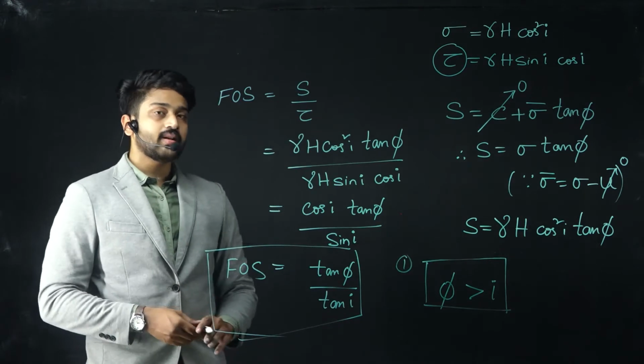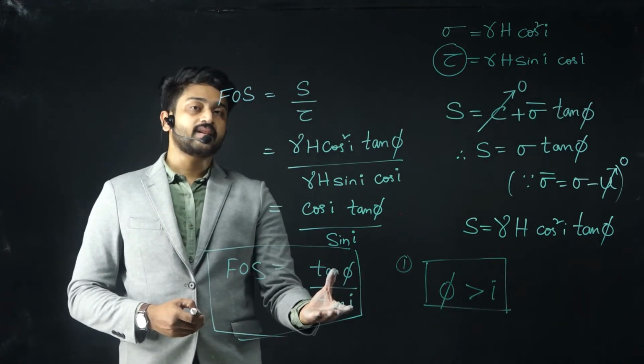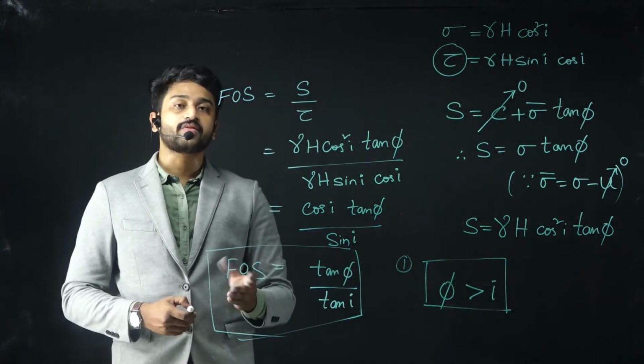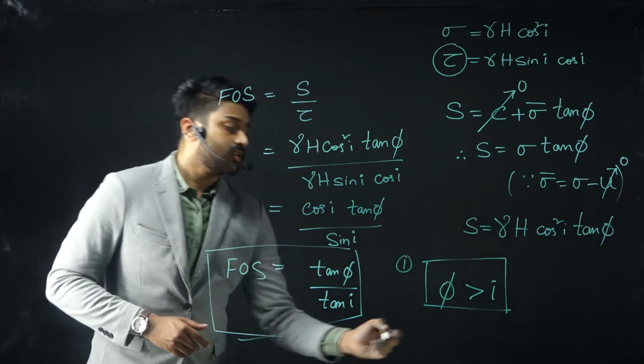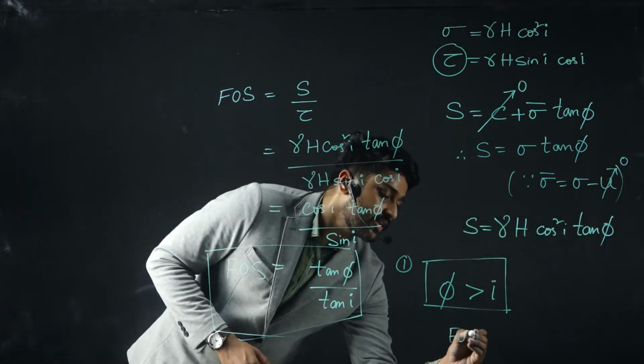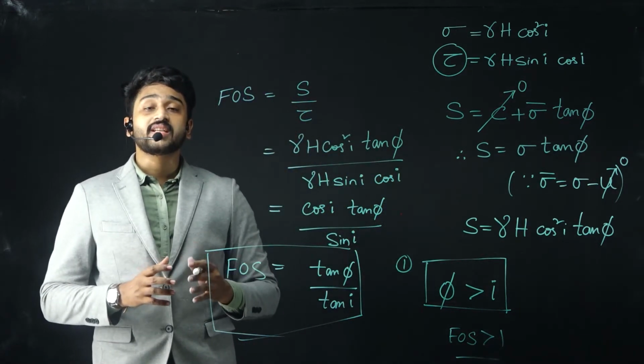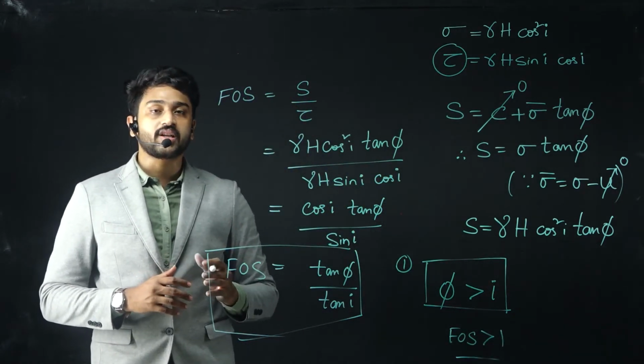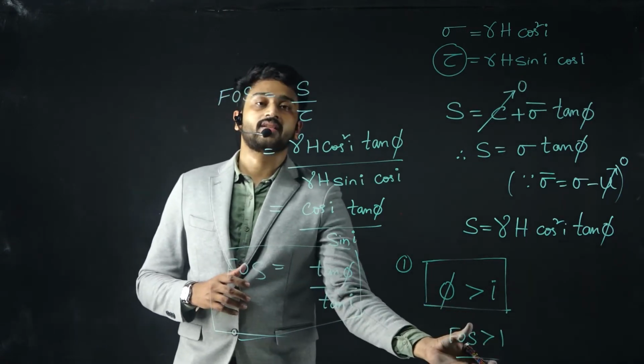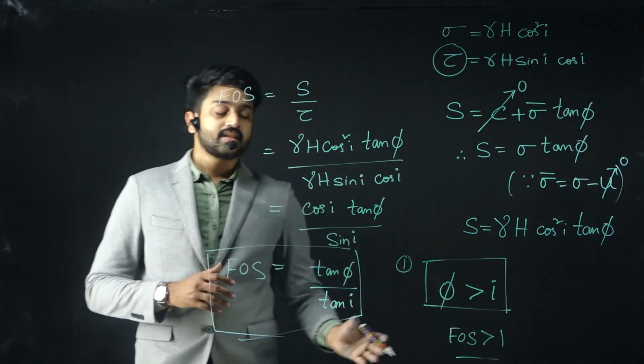What will happen? Tan phi will be greater than tan i, so obviously the factor of safety will be greater than 1. That means the soil is actually stable. The factor of safety greater than 1 means the soil is stable.